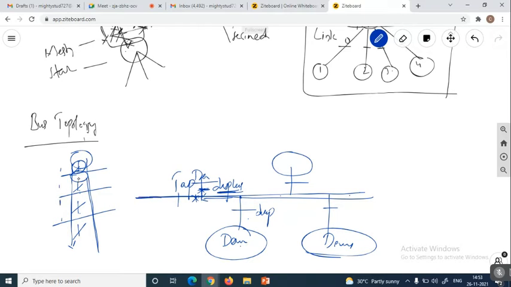That means the main cable we have in the bus technology is going to take a tap, and once this tap is released, it doesn't know how many drop lines it is going to take. Depending upon the capacity of this particular cable, the number of devices is going to be taken.